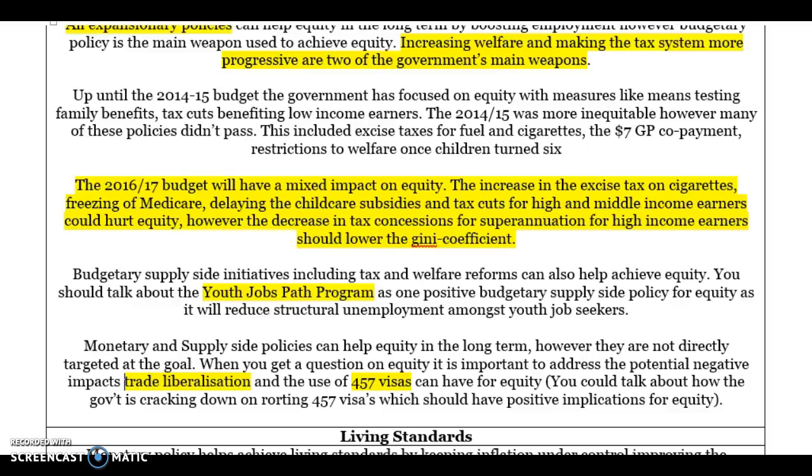So you've got your negatives in terms of the higher excise taxes, the freezing of Medicare, the tax cuts for high income earners. Then talk about the positives in terms of the Youth Jobs Program and tax concessions on super. And then finish your answer by explaining why supply-side policies are less effective, because things like trade liberalisation and immigration policy can lead to more structural unemployment. And you've got a really well-rounded answer in terms of why certain policies are more effective than others and what the government's currently doing to improve and potentially hurt equity.